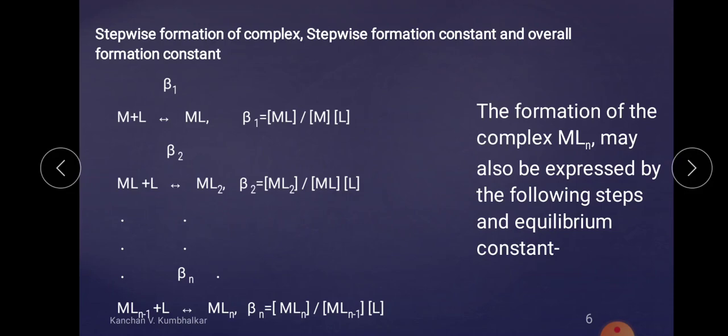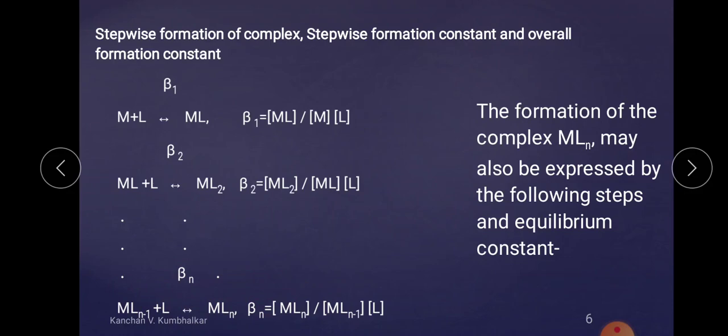And if we are considering the overall complex, suppose we want to form ML directly, M plus L getting converted into ML. If we want MLn plus 1 plus L, in this case we directly add the total complexes, and related with that there is an overall complex, which means it is cumulative.